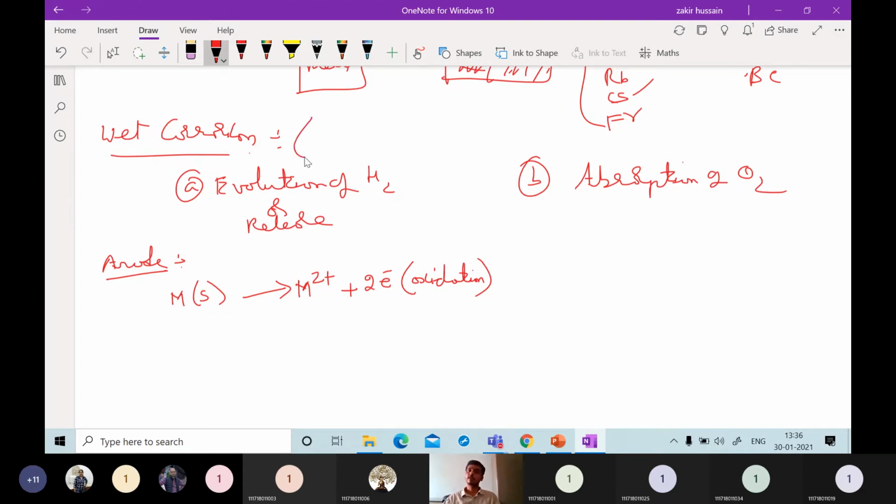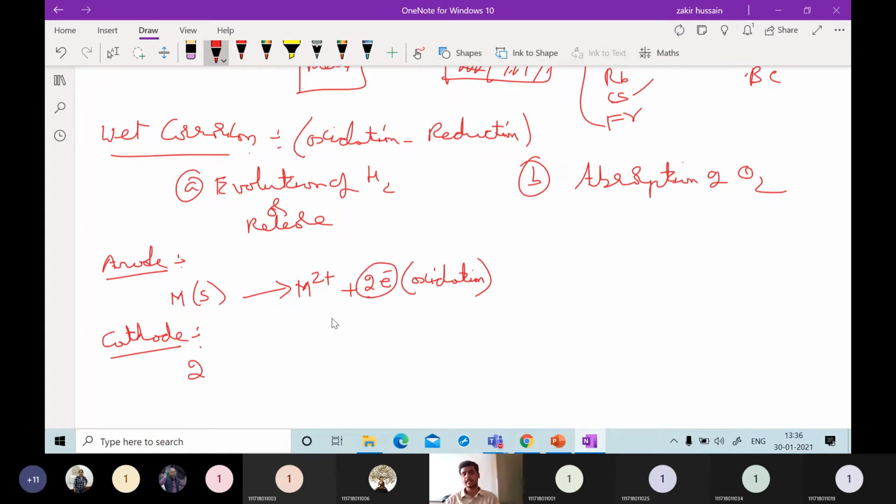Wet corrosion occurs due to the overall mechanism of oxidation and reduction. Now at the anode, oxidation is taking place due to the loss of electrons. But the reduction process has to take place at the cathodic area. How will this reduction process take place?